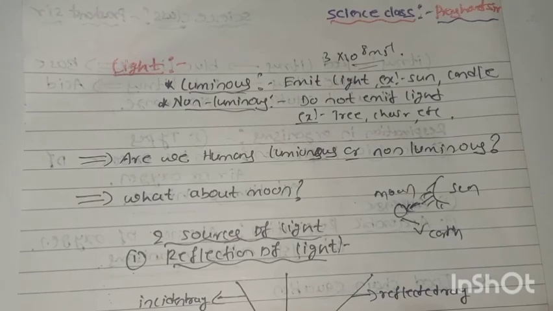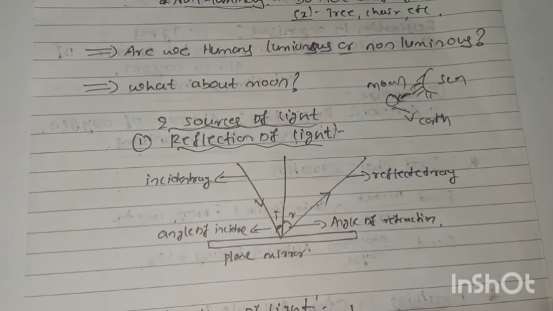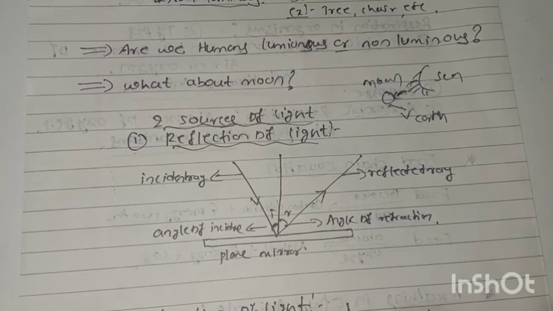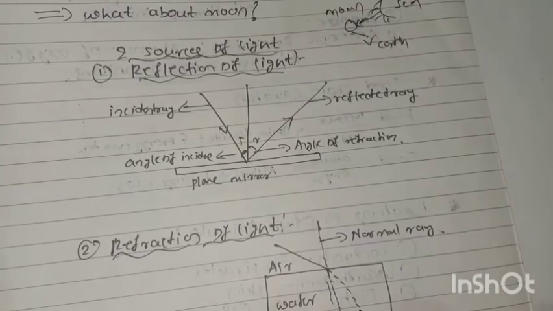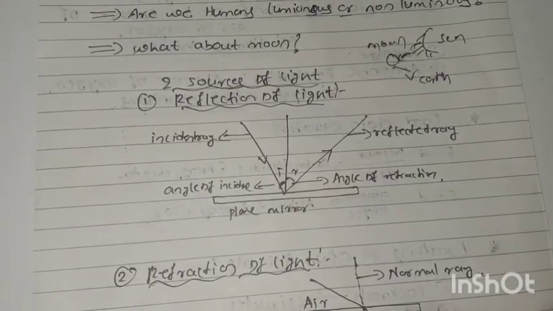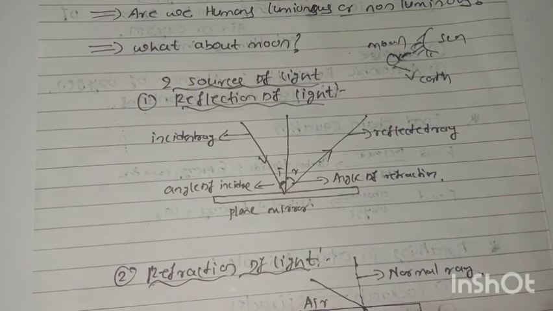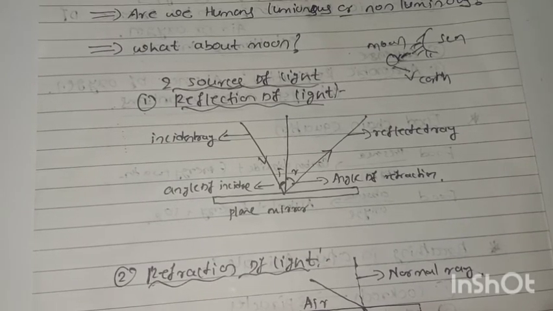I earlier said that when light falls on a surface, two phenomena will happen: one is reflection of light, another is refraction of light. So what is reflection of light? Reflection of light means the bouncing back of a ray of light when it strikes a polished surface.